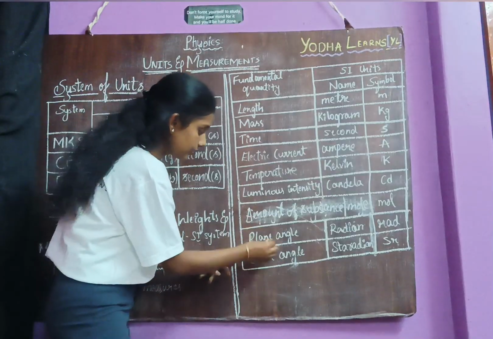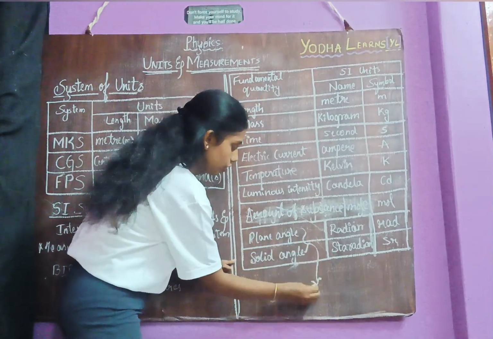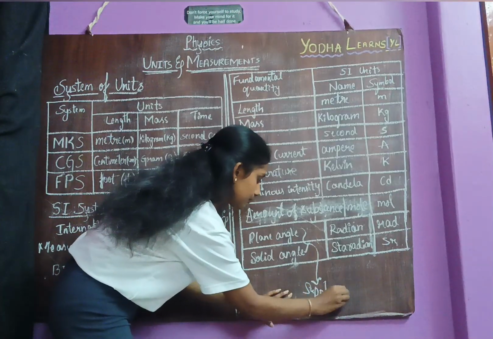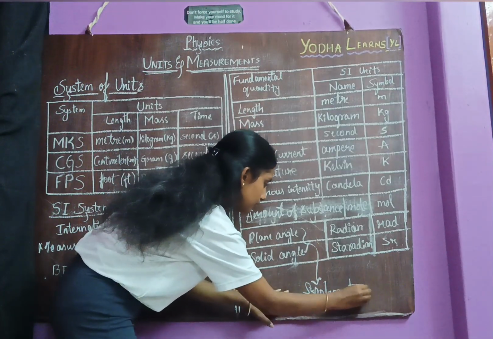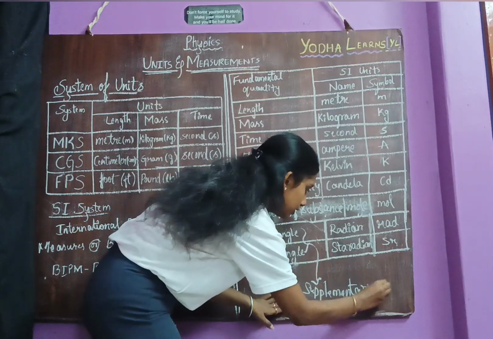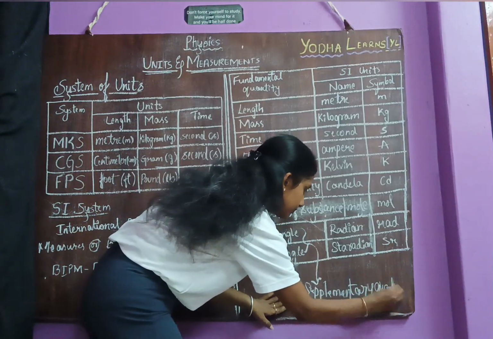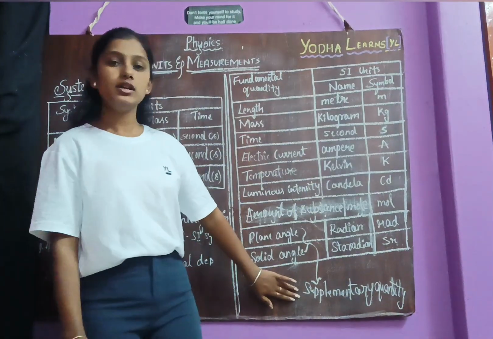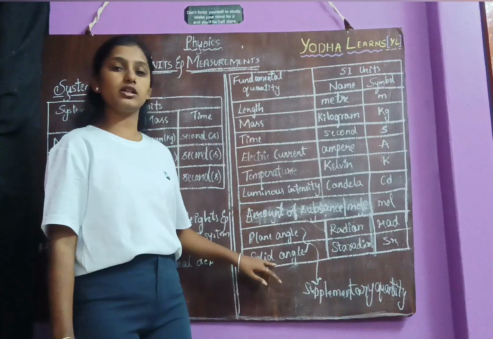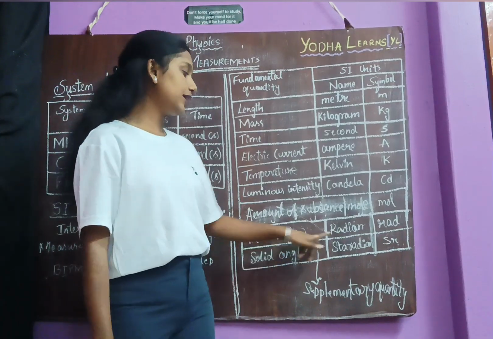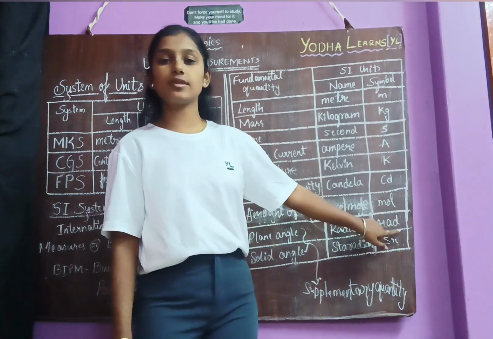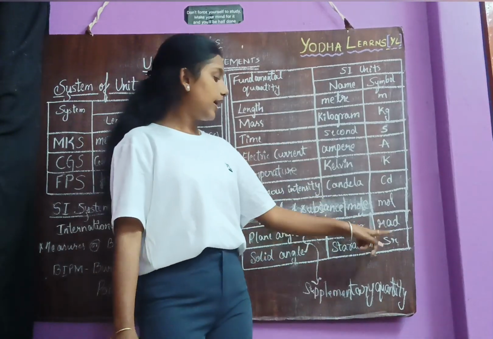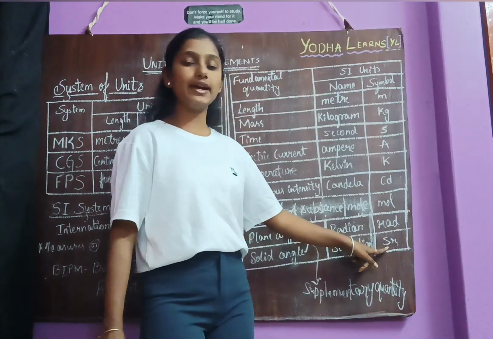Then here come these 2. These 2 are called supplementary quantities. What are these two supplementary quantities? They are plane angle and solid angle. The SI unit of plane angle is radian, represented as rad. Then for solid angle, the SI unit is steradian, and the representation is sr.